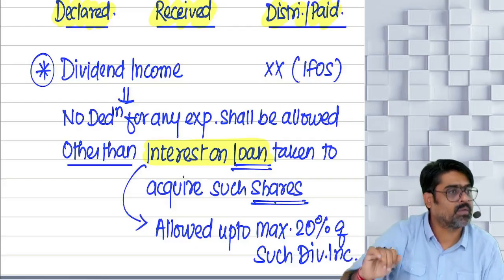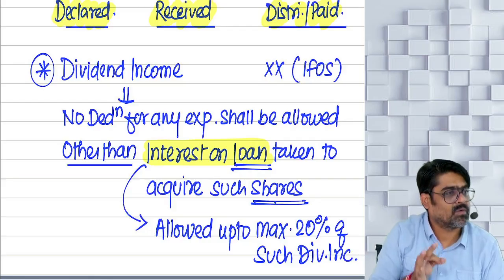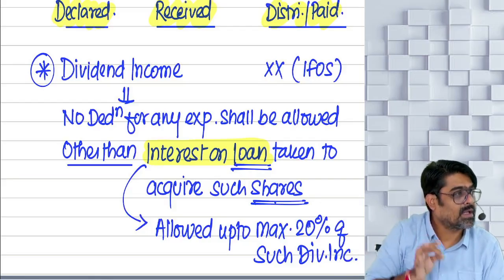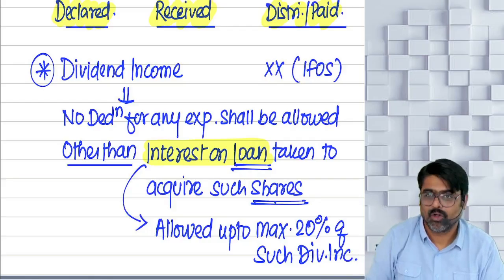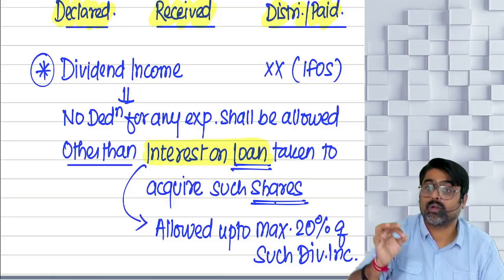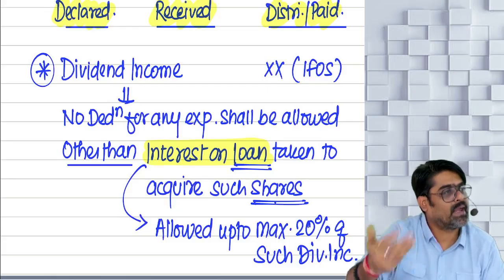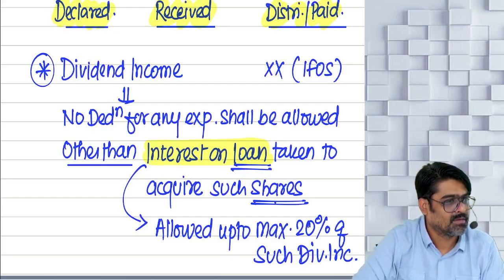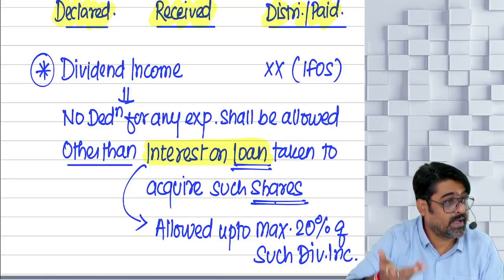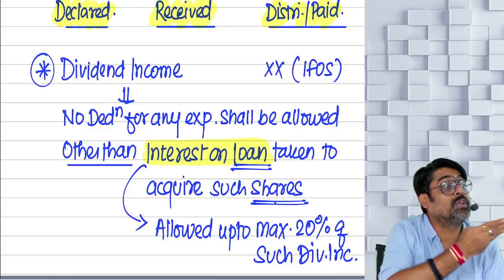Dividend income over. Now I just have to discuss what are deemed dividends. Section 2(22)(a) to 2(22)(f). Out of that, (f) you already know, and (c) also you know.